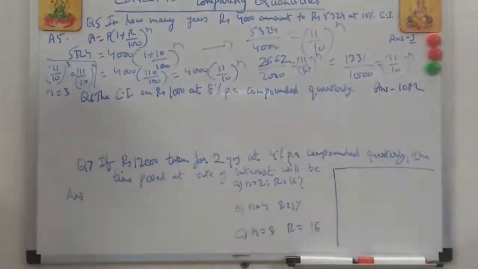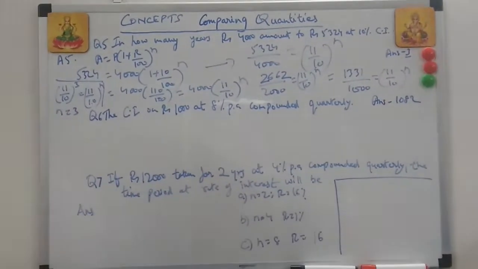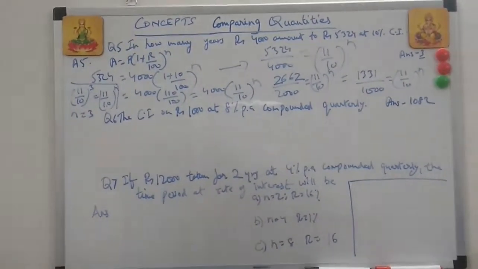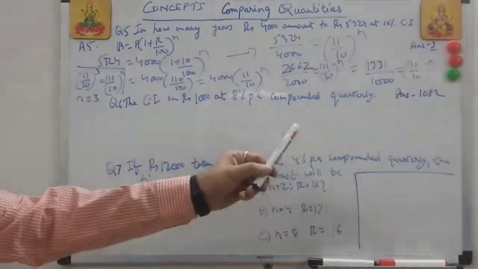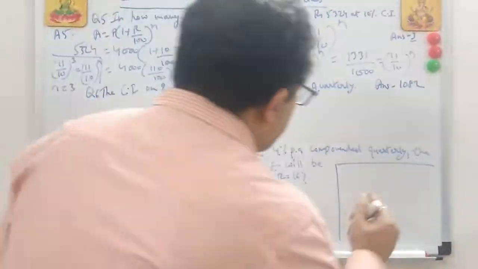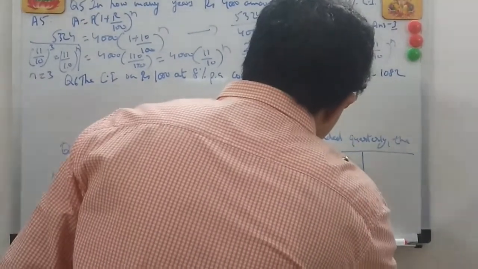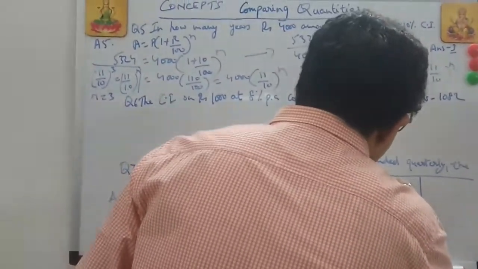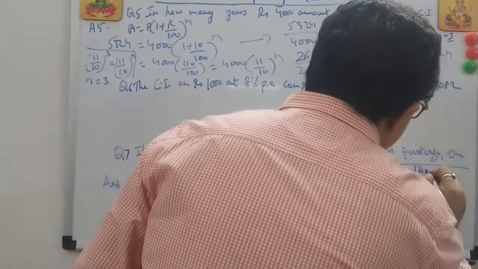Now we move further. The compound interest on rupees 1000 at 8% per annum compounded quarterly. Okay, I think this concept I have to tell you. Same way there is a question again on compounding quarterly. See now, there is a very simple concept here. You can get two questions, biannual or semi-annual. Biannual means in 6 months, and quarterly is 3 months.